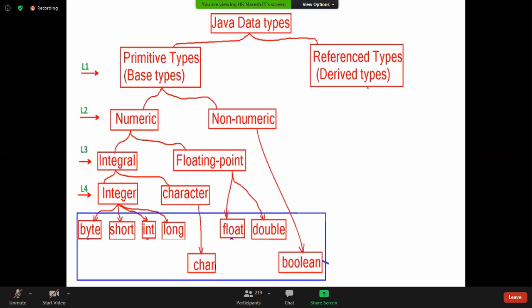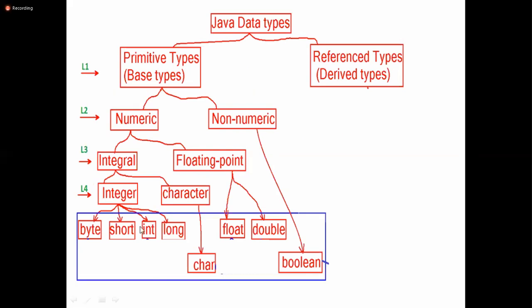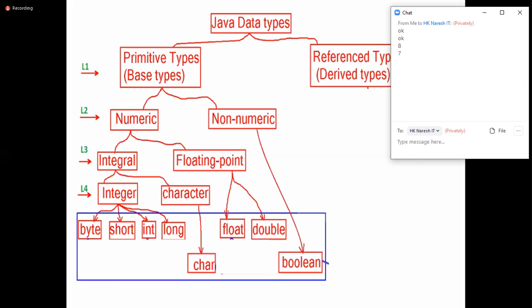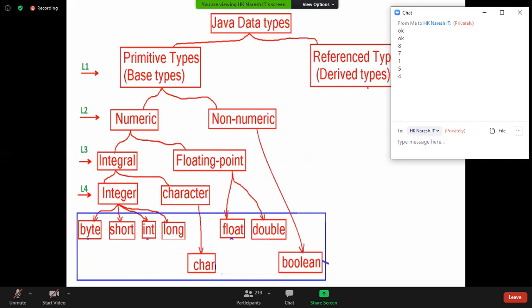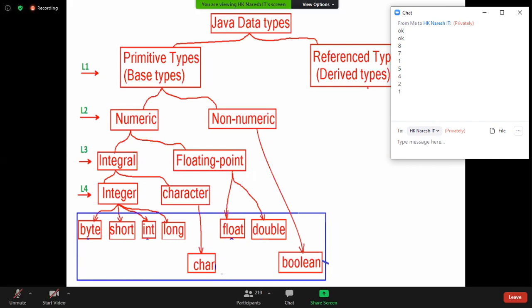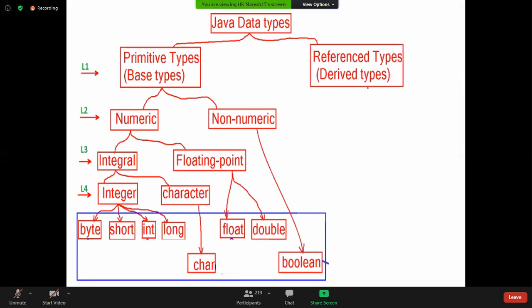Okay? How many primitive data types are there? Eight. How many numeric data types are there? Seven. How many non-numeric data types are there? One. How many integral data types are there? Five. How many integer data types are there? Four. How many floating point data types? Two. How many character data types? One. Like this you should answer.